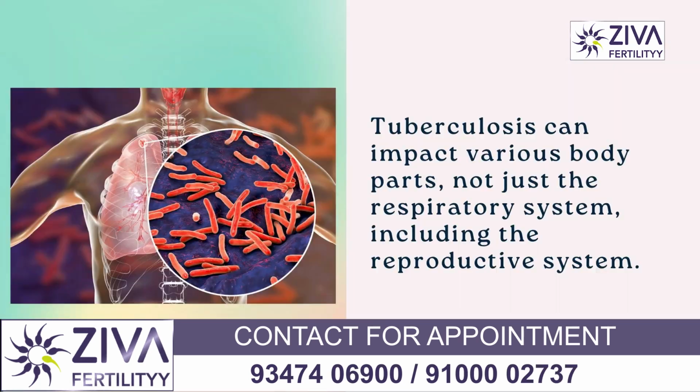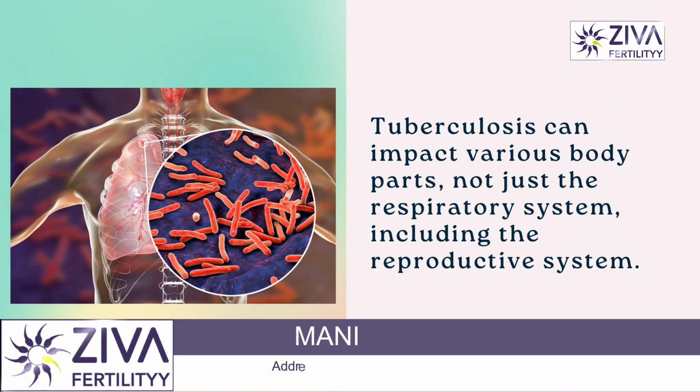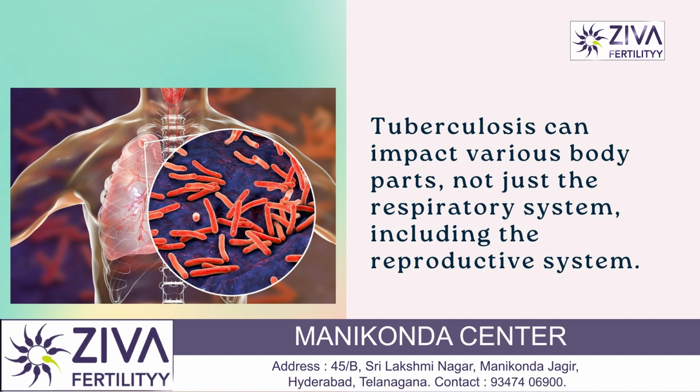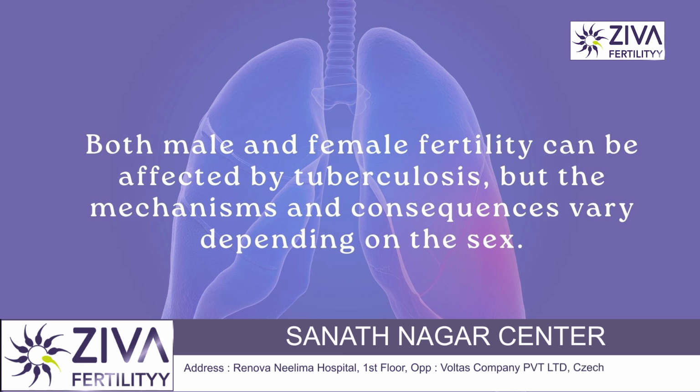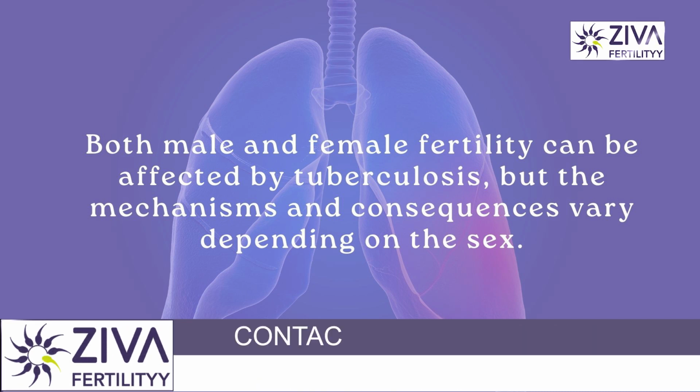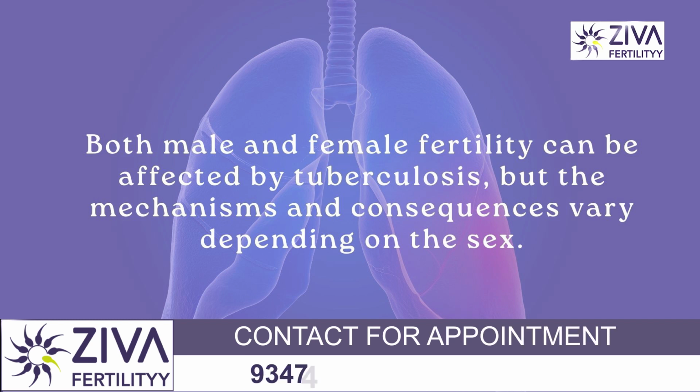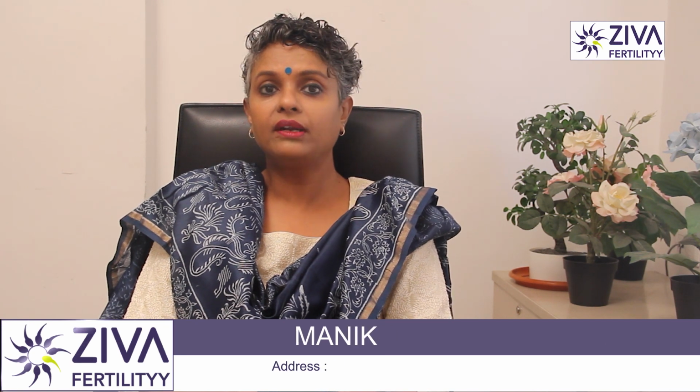TB is commonly associated with respiratory problems. However, it is important to understand that it can also affect other parts of the body, including the reproductive system. Both male and female fertility can be affected by tuberculosis, but the mechanism and consequences will depend on whether the individual is a male or a female. Let's see how it affects female fertility.